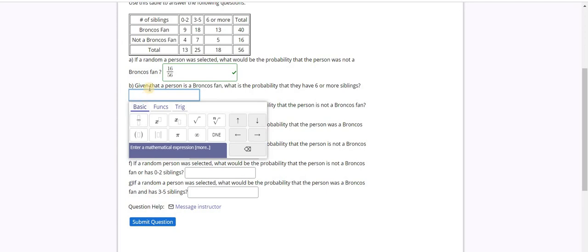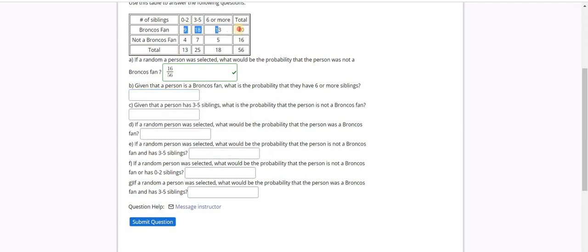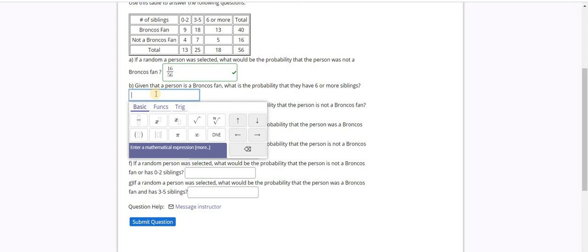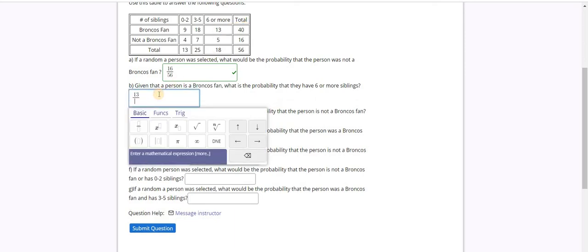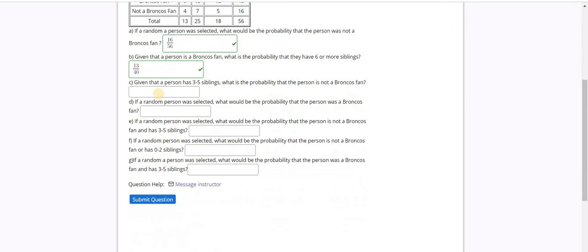Given that the person is a Broncos fan, so I'm just going to focus on the first row in the table here. I'm not going to focus on anything else. What is the probability that they have 6 or more siblings? So how many people in that category that I just highlighted have 6 or more siblings? I have 13 people out of the 40 people that I focused on. I focus on that because it's given. That is a condition. I have to focus only on that one.